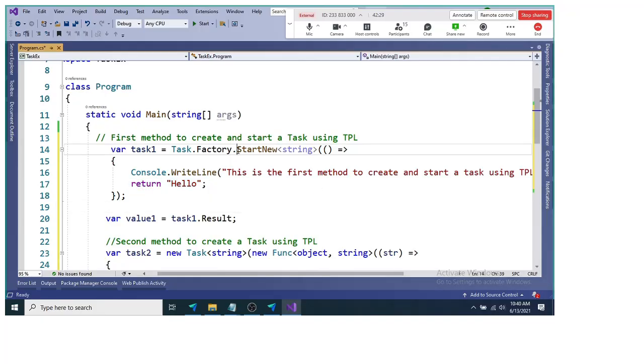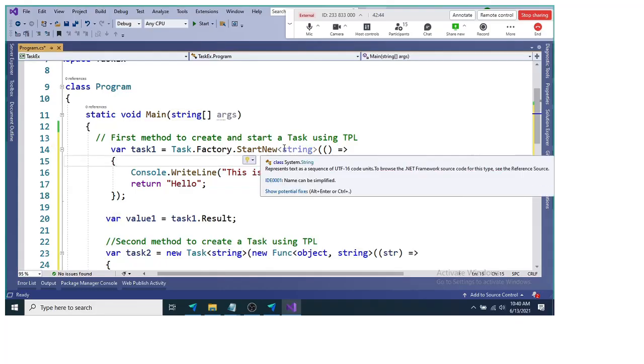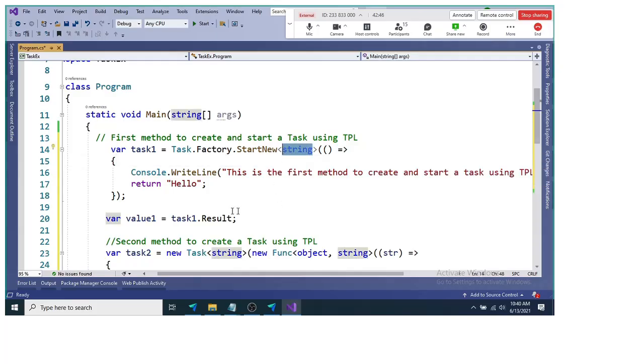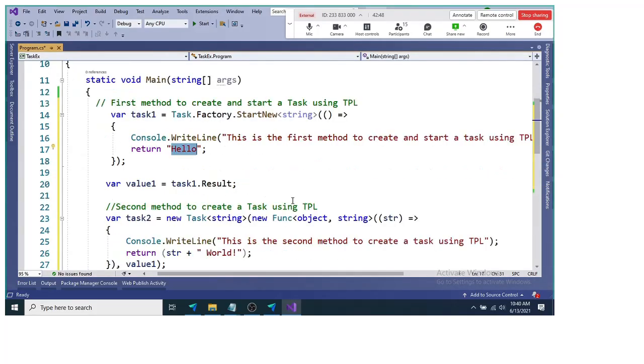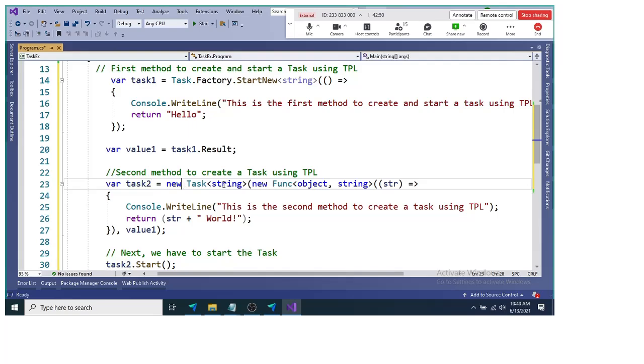And here we have the generic implementation. In the generic implementation, we put the angular brackets, and in the angular brackets we can specify the type that we want to return. We want to return a string, so in the angular brackets we are specifying string, and then we are returning Hello here. In the same way, we'll create a new task using the new Task method, and here we are also returning this thing.